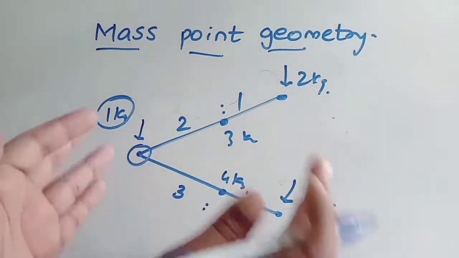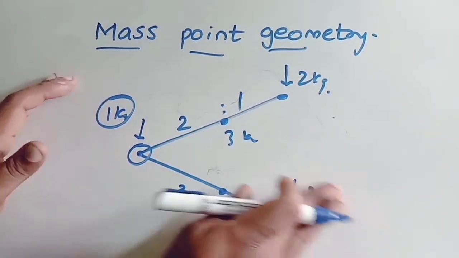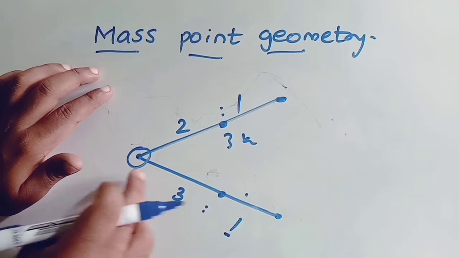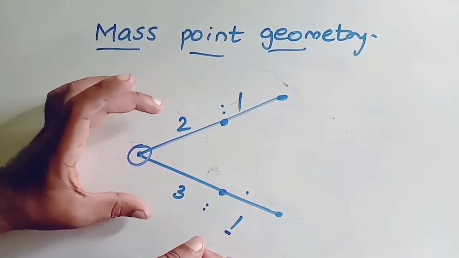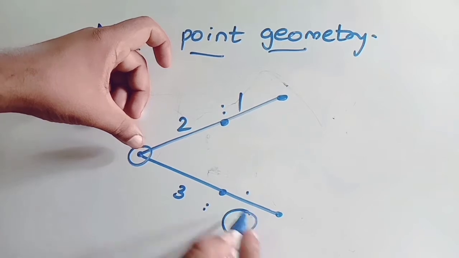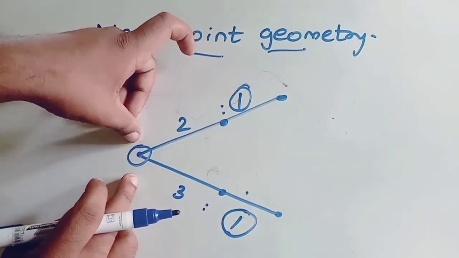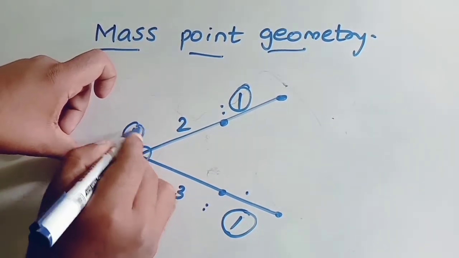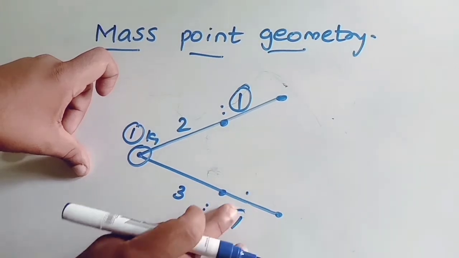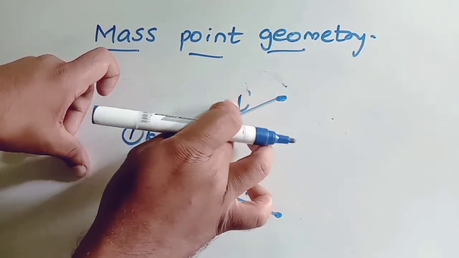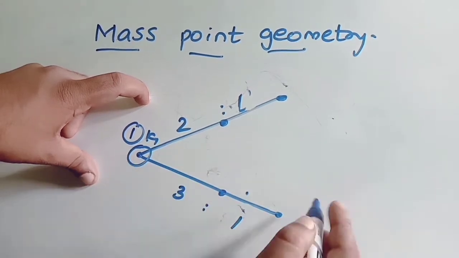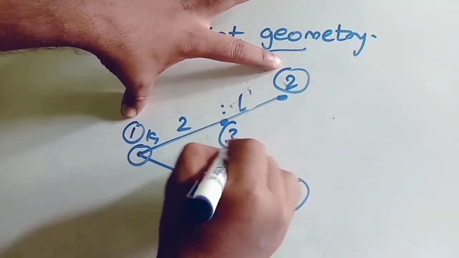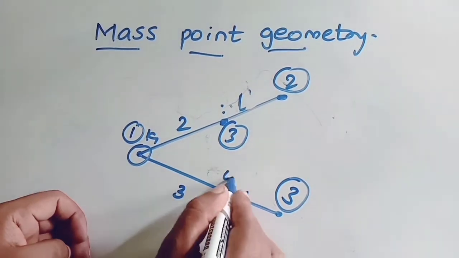Now when two lines meet, how you are using mass point geometry, again I am explaining. Listen, when two lines meet, the meeting point is very important. The meeting point has two things to satisfy. Both of them should be satisfied by this meeting point, correct? Luckily for you, both are the same. So imagine 1 kg here, and let us say kgs I am marking with a circle. Based on this 1 kg, this is 3 kg here, this is 2 kg here, and the middle point's kgs are 1 and 2, total 3 kg weight acts at this point, and total 4 kg weight acts at this point.